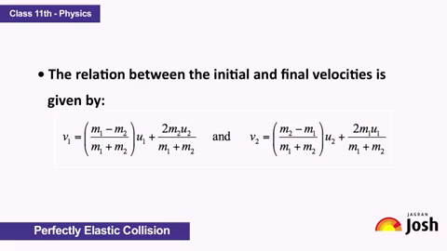The relation between the initial and final velocities is given by v1 equal to (m1 minus m2) upon (m1 plus m2) into u1 plus 2 m2 u2 upon (m1 plus m2), and v2 is equal to (m2 minus m1) upon (m1 plus m2) into u2 plus 2 m1 u1 upon (m1 plus m2).